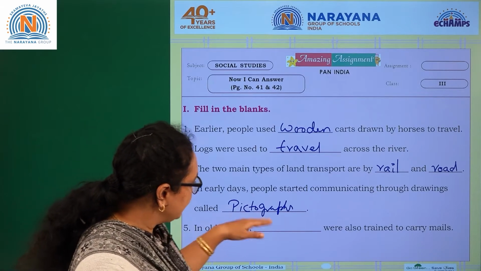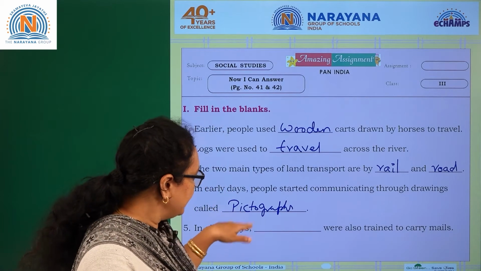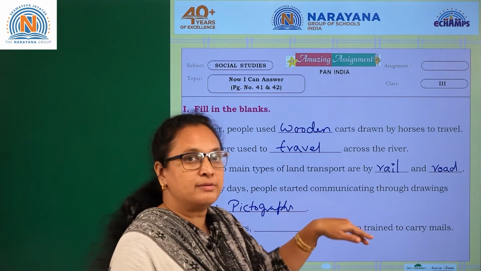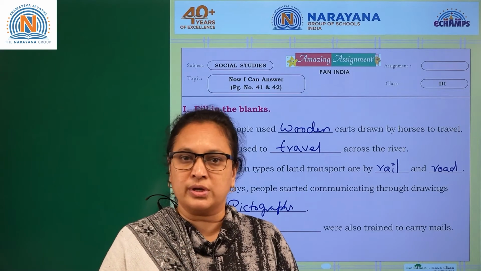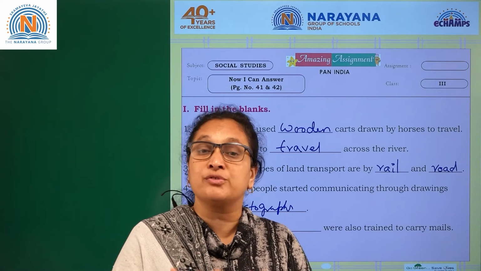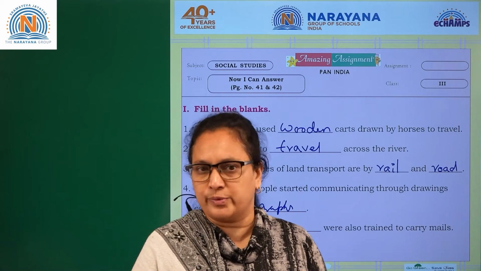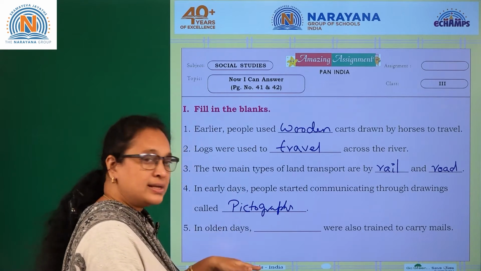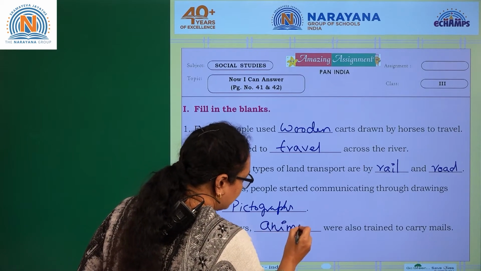Coming to the fifth one. In olden days, dash were also trained to carry mails. So birds were trained. Here the answer is animals. Animals were trained to carry the mails. Either you can write pigeon or animals, whatever. So in olden days, animals.